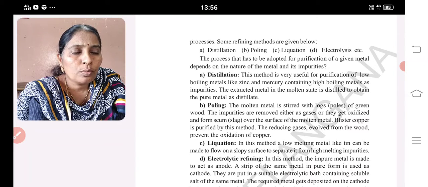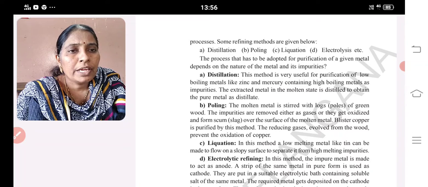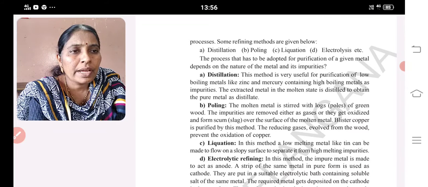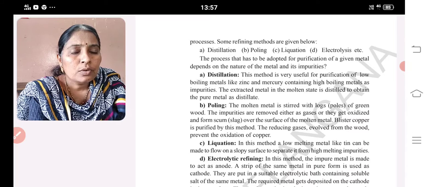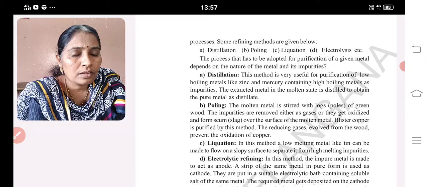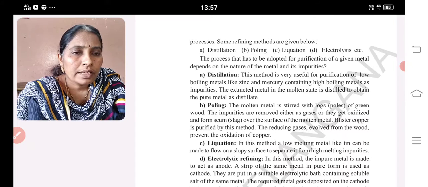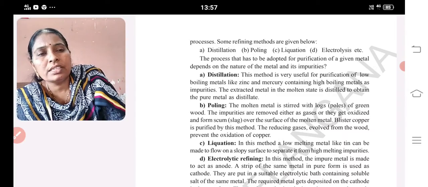Liquation: in this method a low melting metal can be made to flow on a sloping surface to separate from high melting impurities. Electrolytic refining: in this method impure metal is taken as the anode, and a strip of the same metal in pure form is taken as the cathode. They are put in a suitable electrolytic cell containing a soluble salt of the same metal, and the required metal gets deposited on the cathode.